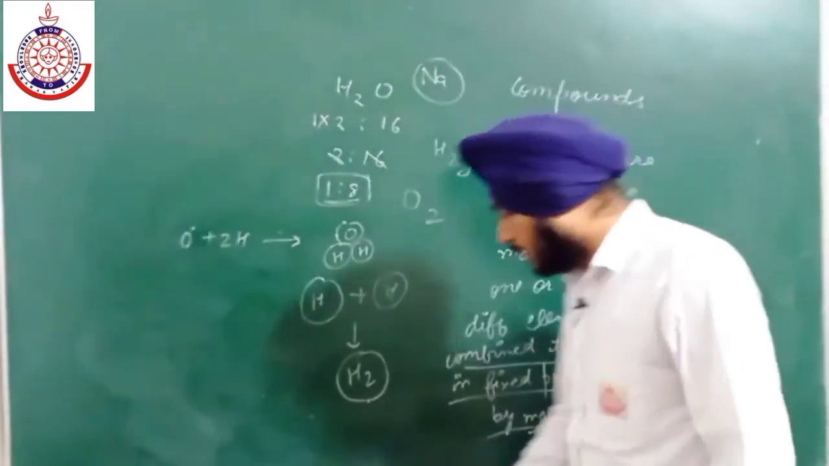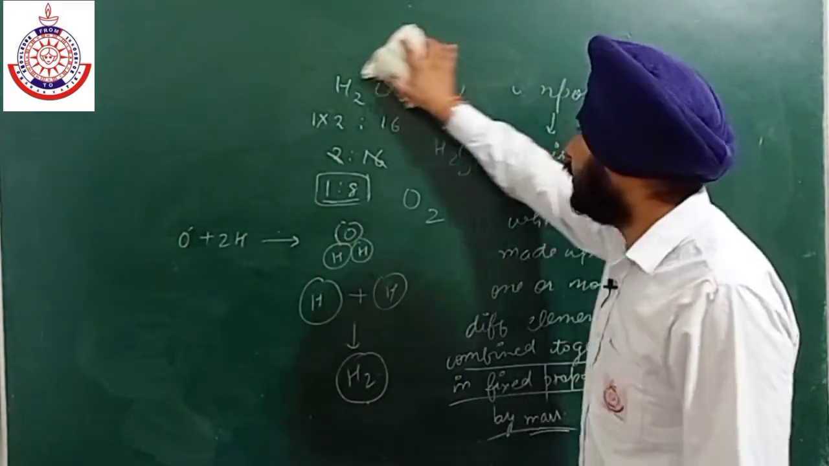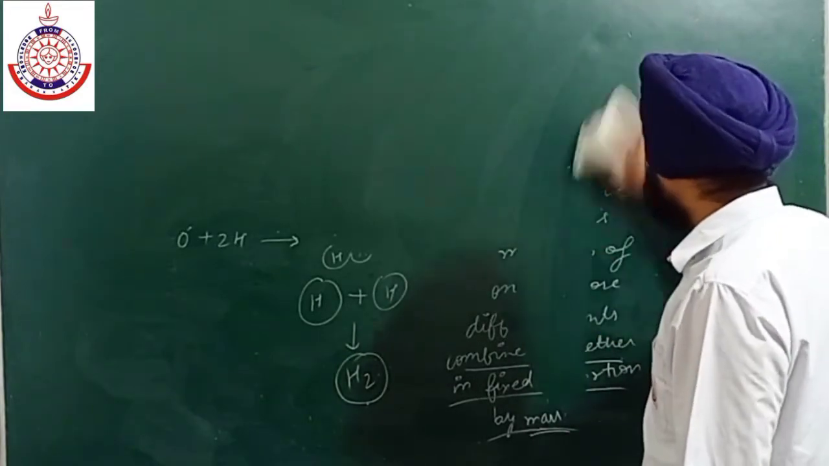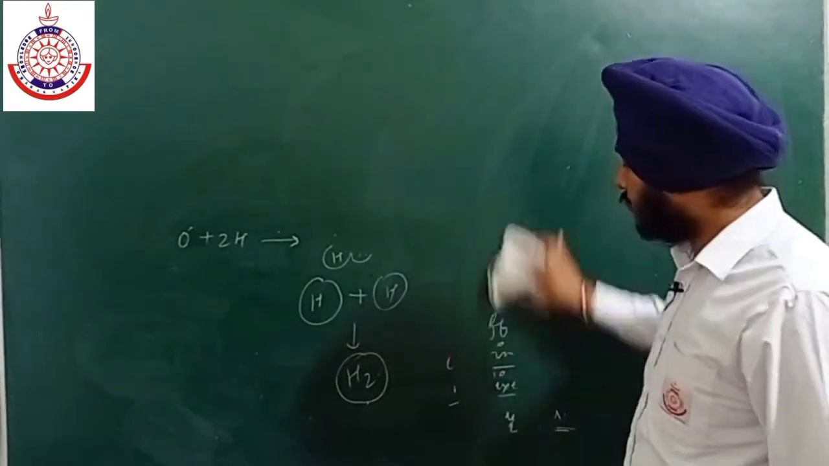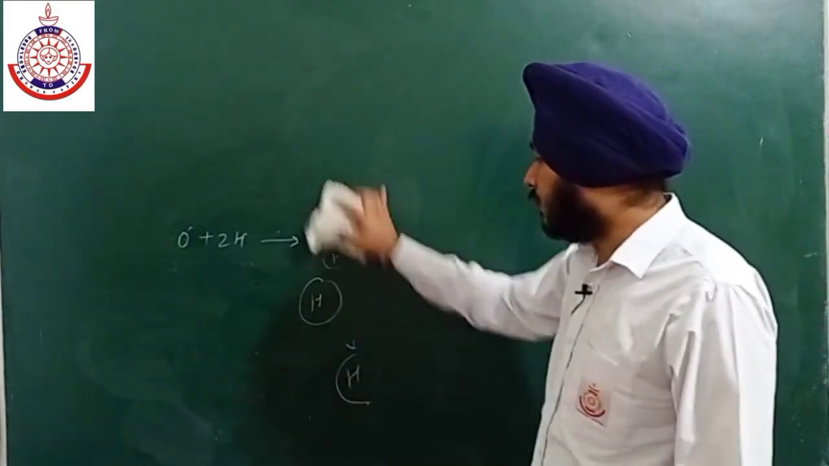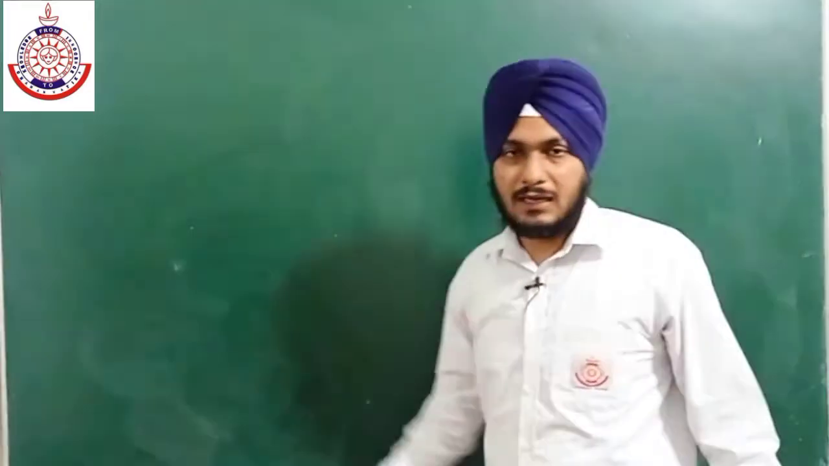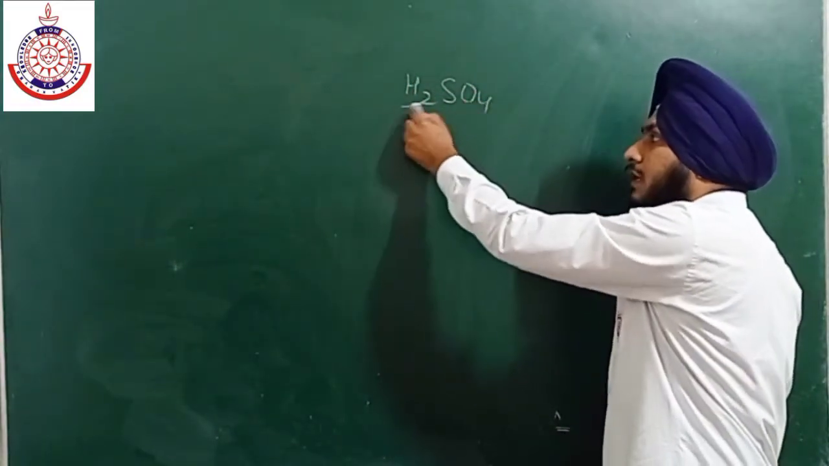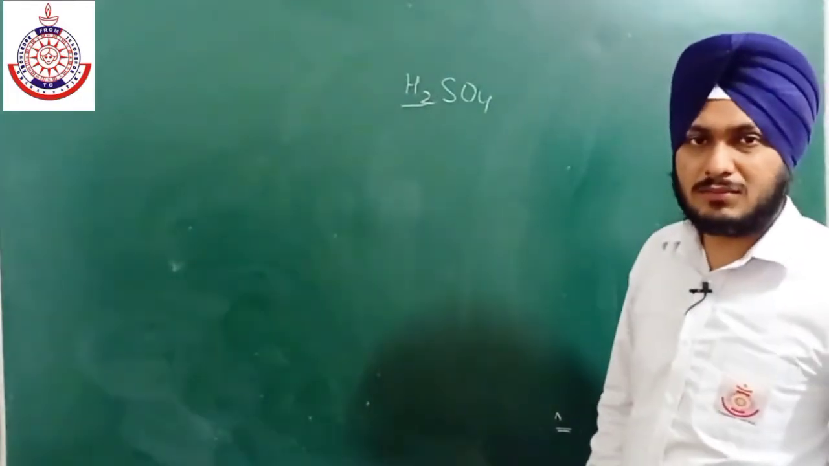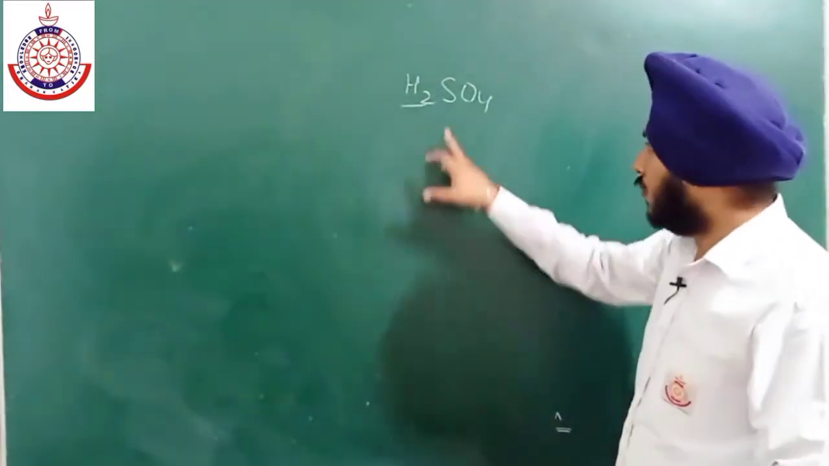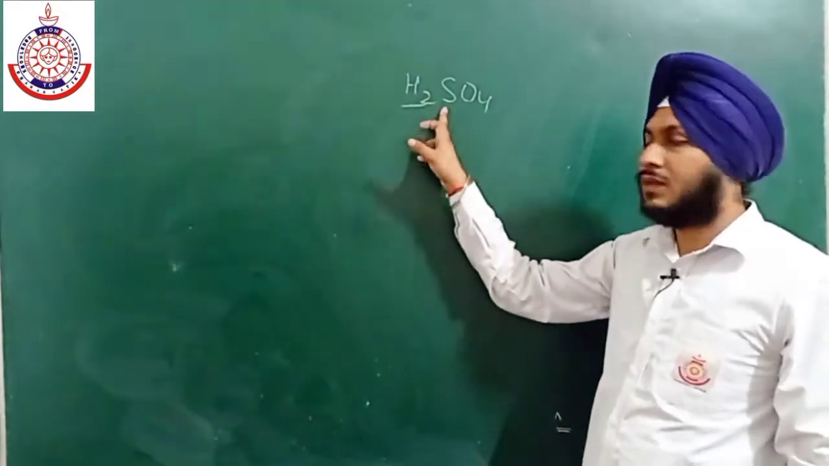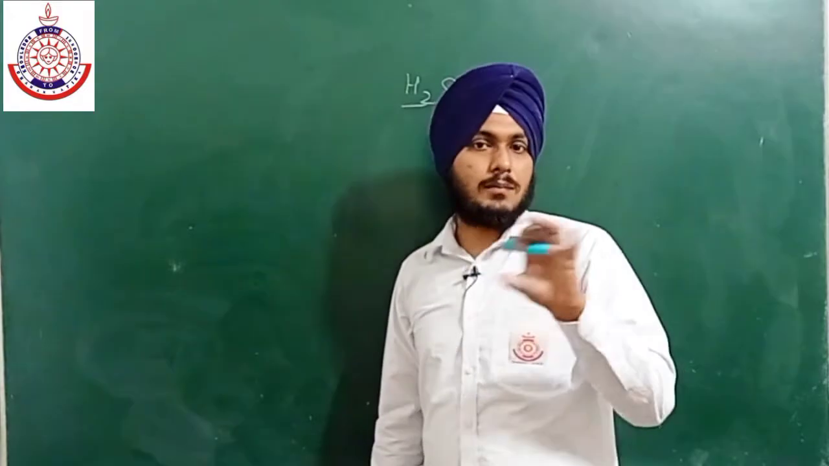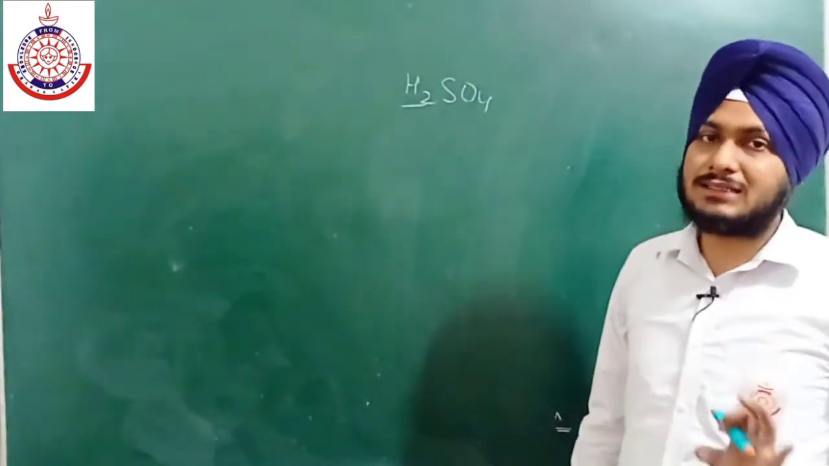Like in case of H2SO4, sulfuric acid. It is also a compound because it is made up of different types of elements. So if we talk about H2SO4, only hydrogen is not able to give all the information about H2SO4. Only sulfur is not able to give it, only oxygen is not able to give it. So what we need is a complete molecule. So we have to imagine a molecule.